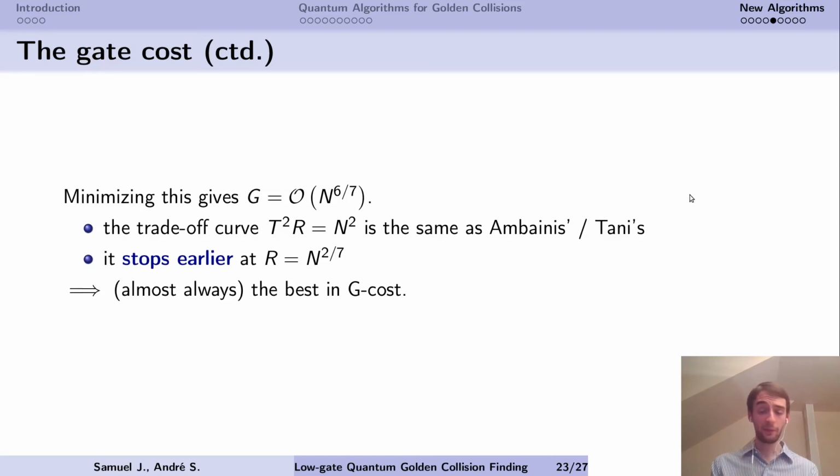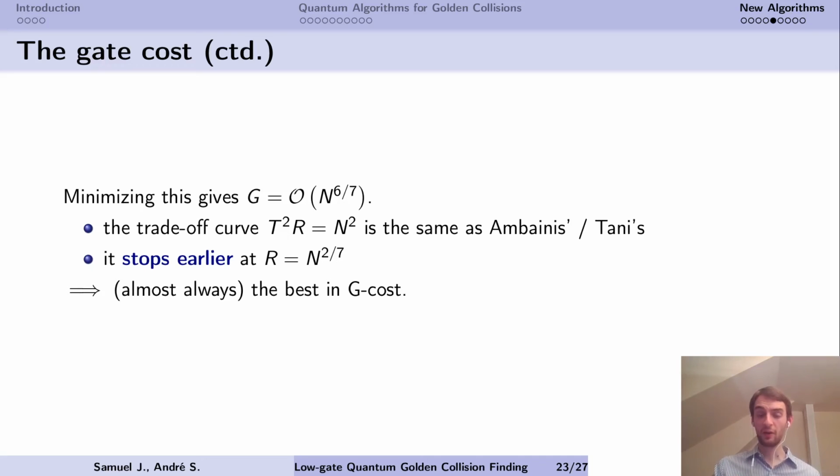Actually, the trade-off curve is the same as in Ambainis and Tani's algorithms, but it just stops earlier at r equals n to the 2 over 7, which means if you use more memory, this is going to cost more. You're going to move away from the trade-off curve that we had before. Turns out also that this algorithm is almost always the best in the gate cost.